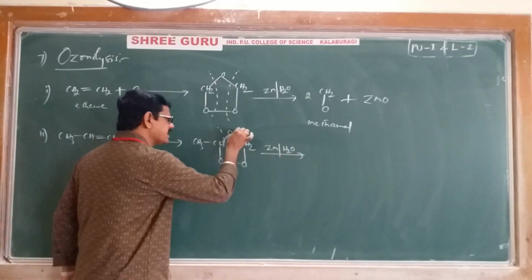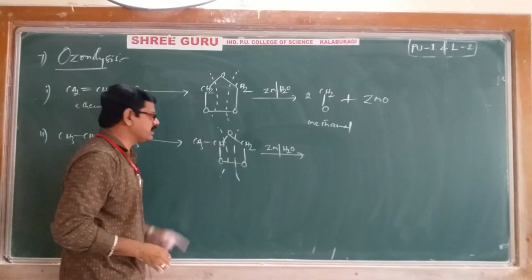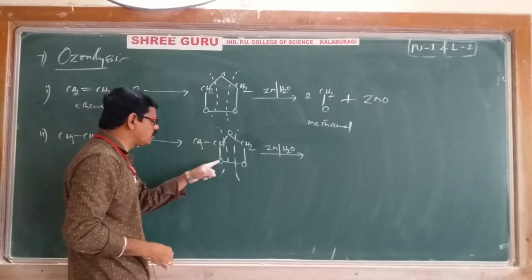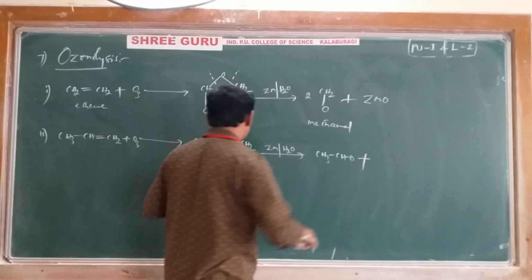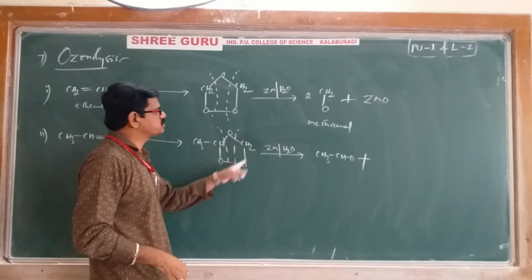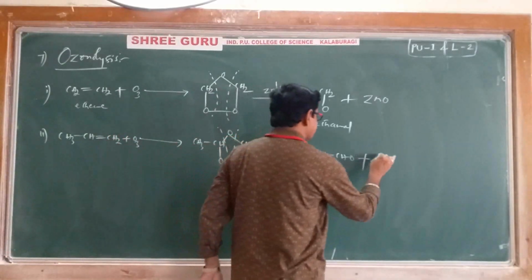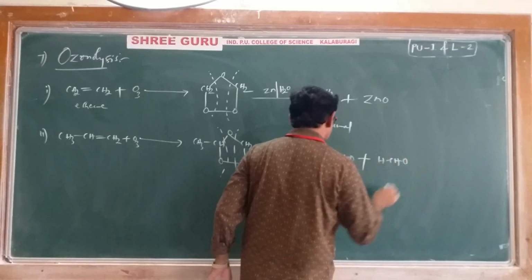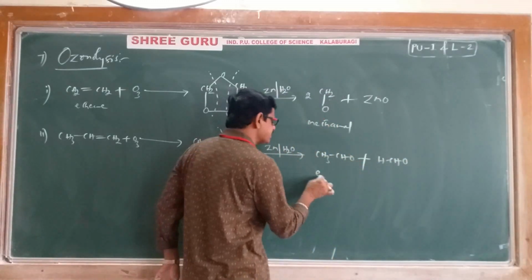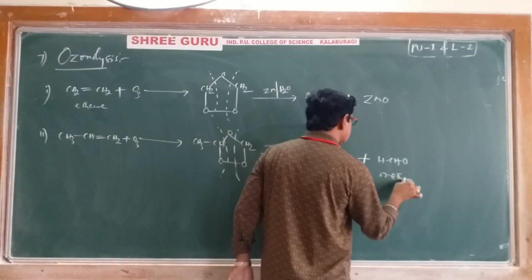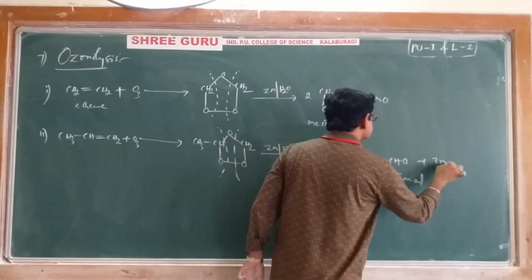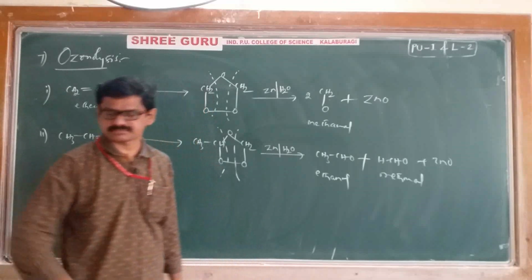Again this part breaks, this part breaks. What we get is CH3CHO, acetaldehyde, plus CH2O, already known to you as formaldehyde. Acetaldehyde is the common name, ethanal is the IUPAC name, and the other is methanal. The byproduct is, as before, zinc oxide.